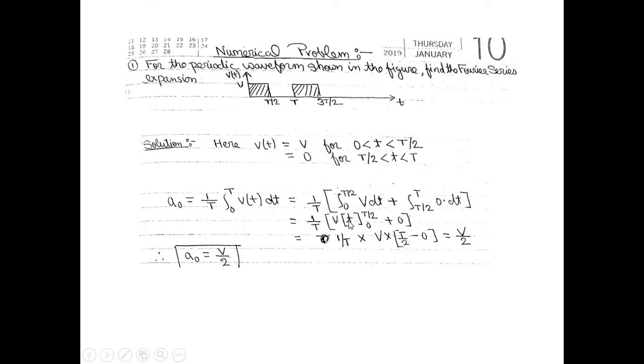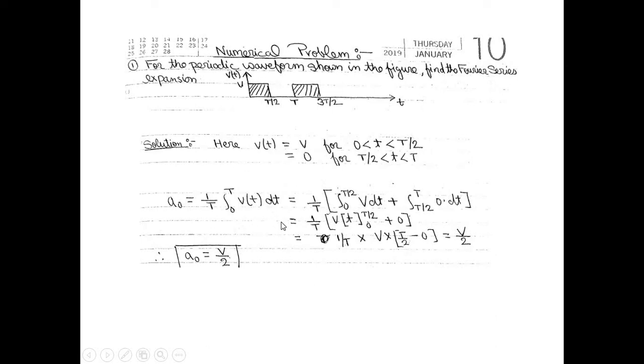So it is 1 by time period, V is the constant term, and if we integrate dt we get t. If we put the limit values, lower limit and upper limit, we get T by 2 minus 0, and after solving this we got a0 as V by 2. That is our value, that is a0 is equal to V by 2.